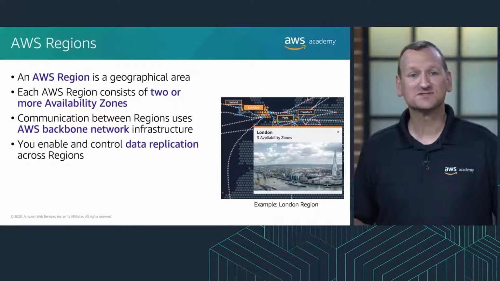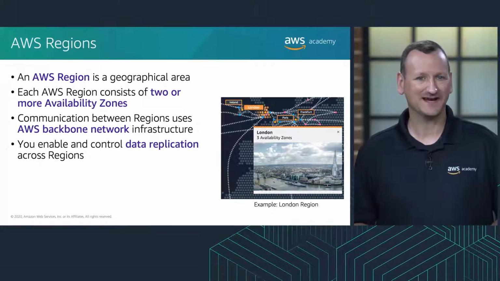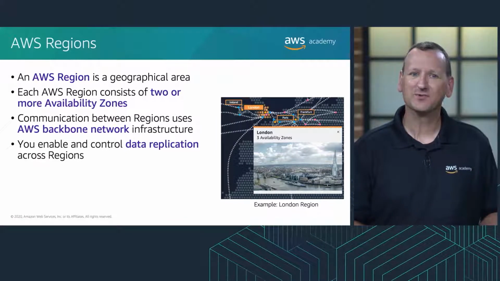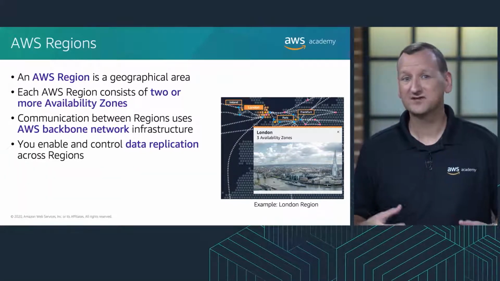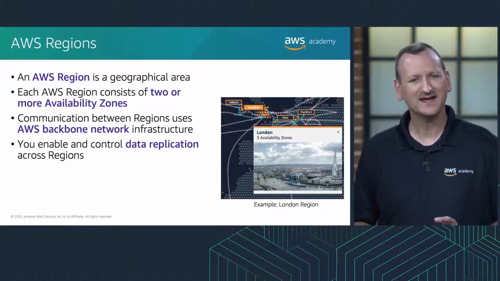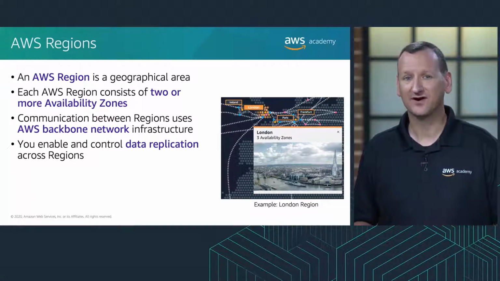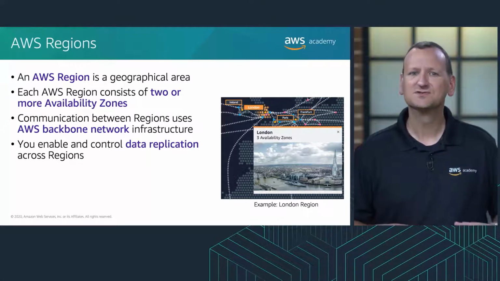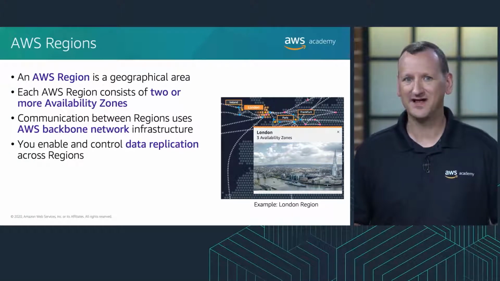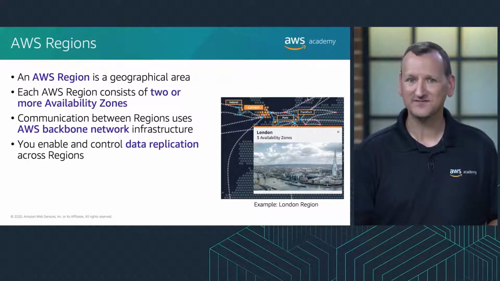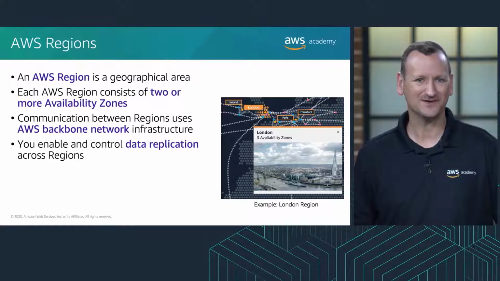Some regions, such as AWS China, have restricted access. Another example is the isolated AWS GovCloud US region. It's designed to allow U.S. federal government agencies and customers to move sensitive workloads into the cloud by addressing their specific regulatory and compliance requirements.